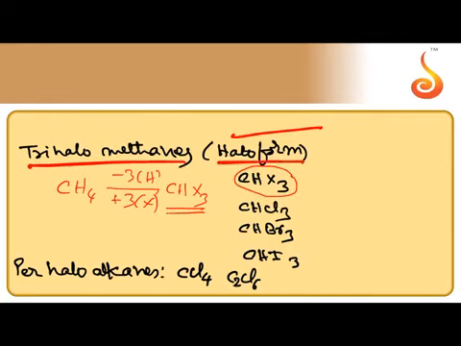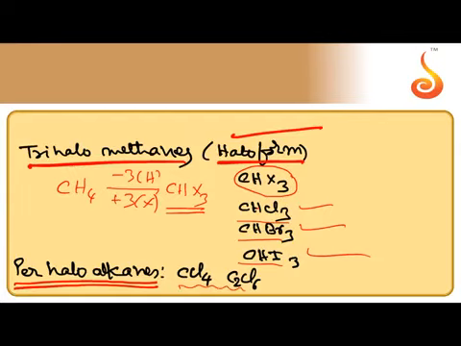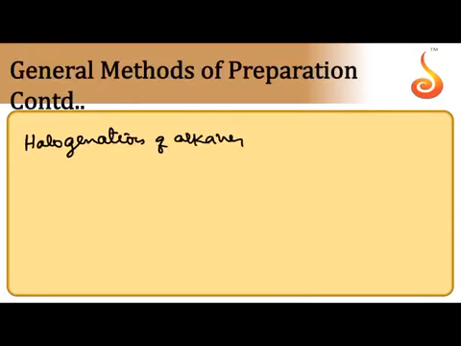Haloform is a common name. Example, CHCl3 chloroform, CHBr3 bromoform, CHI3 iodoform. So finally, perhaloalkanes, when all hydrogen atoms of one molecule of alkane substituted with halogens, they are called perhaloalkanes.